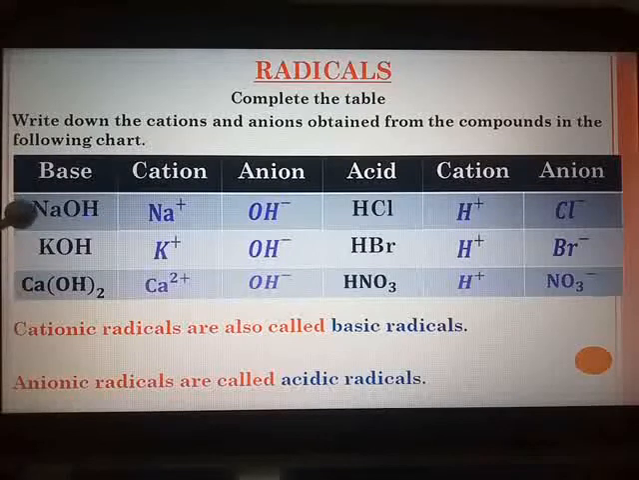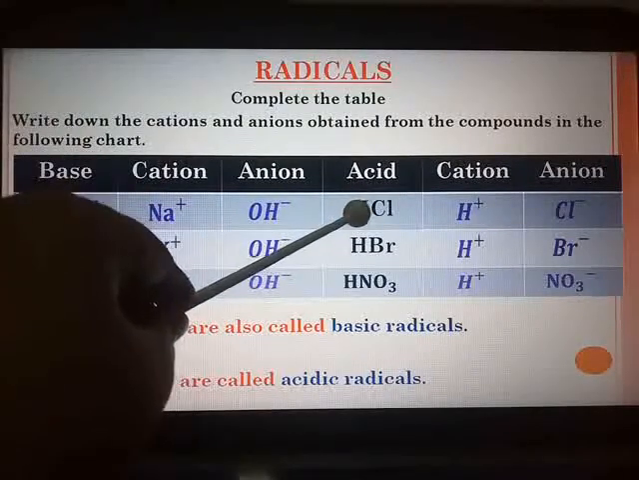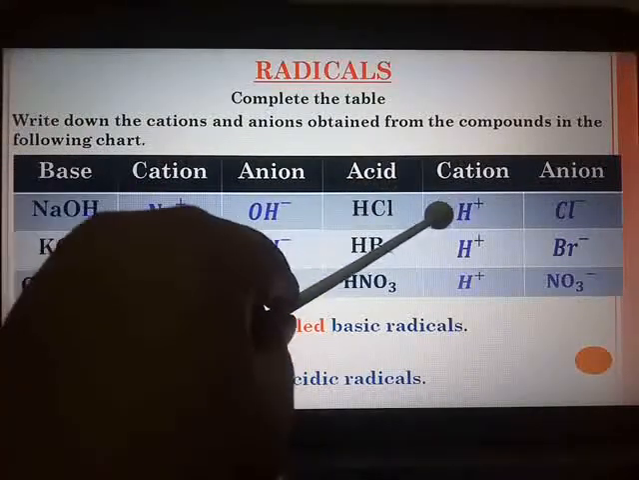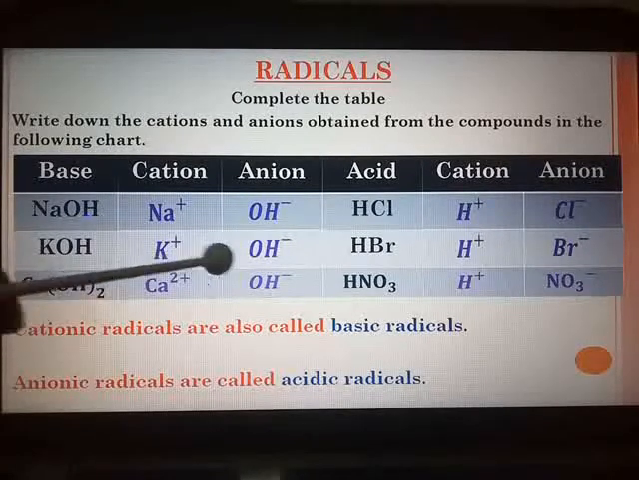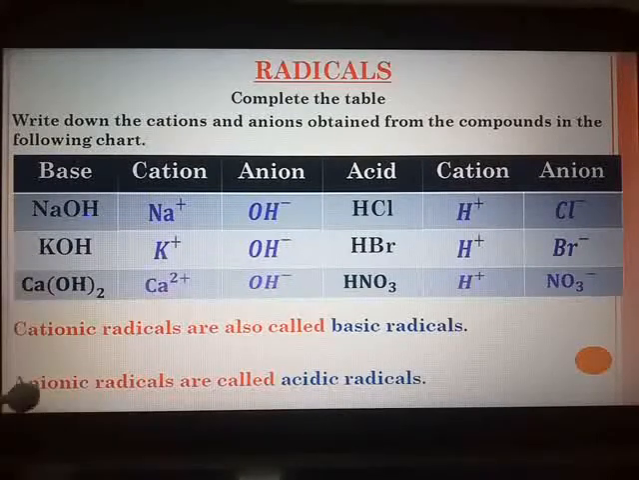Now suppose you take an example of NaOH, that is sodium hydroxide. So sodium is the cation, so sodium Na with the positive charge, and OH is the anion, so OH with the negative charge. HCl is an acid. So H with the positive charge is the cation and Cl with the negative charge is an anion. So cationic radicals are called basic radicals and anionic radicals are called the acidic radicals.